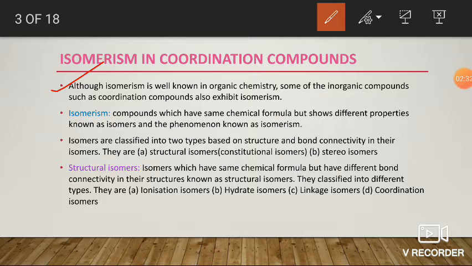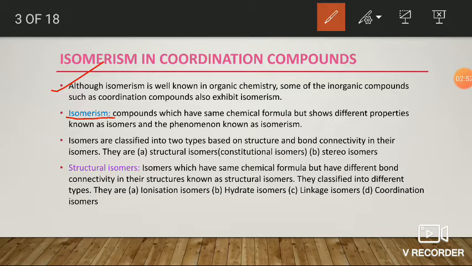First of all, what is isomerism? Isomerism is a phenomenon where two molecules or two compounds have the same chemical formula but show different properties. That is known as isomerism.